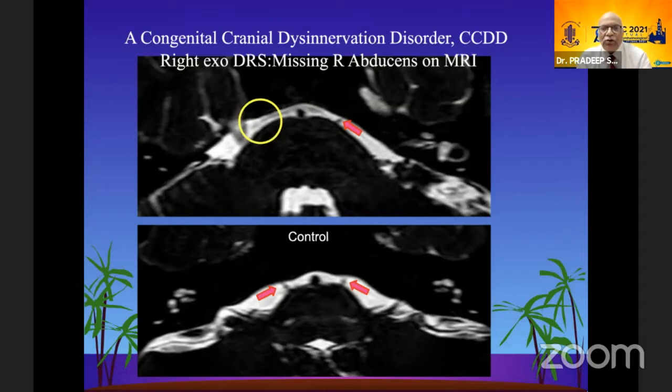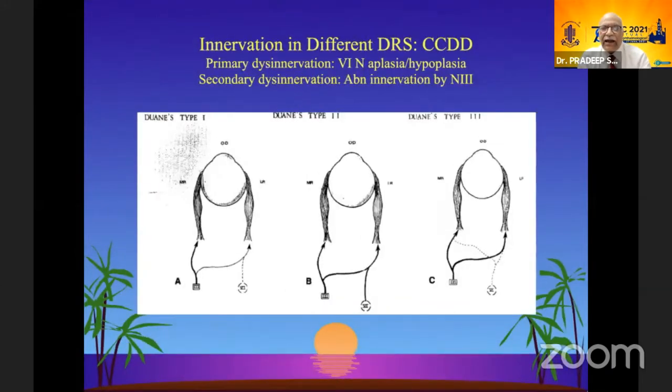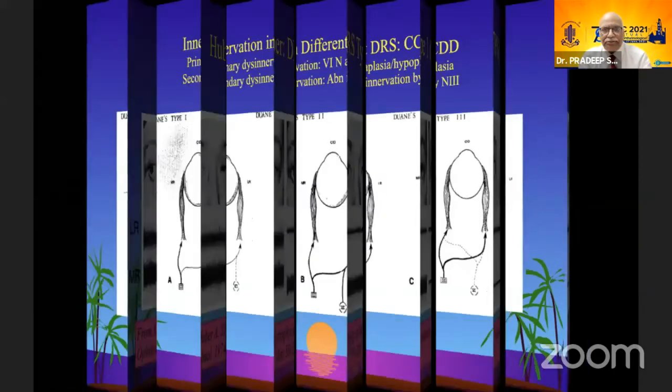When we do the imaging, we can see the missing 6th nerve. The bottom picture shows a control where the 6th nerve is there on both sides, whereas in the upper diagram you can see the missing 6th nerve on the right side in a case of a right exo-DRS. Huber has very nicely shown this. So now we know it's a primary disinnervation involving the 6th nerve. It's a hypoplastic 6th nerve or hypoplastic nucleus of the 6th nerve. And the secondary disinnervation is the abnormal innervation which is happening because of the 3rd nerve.